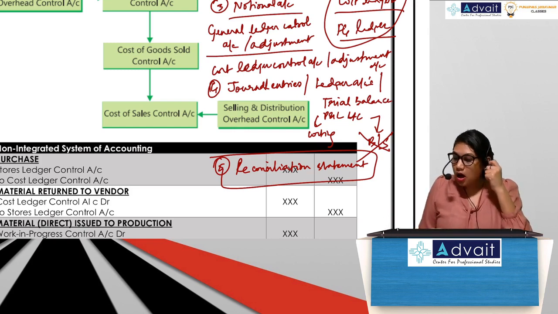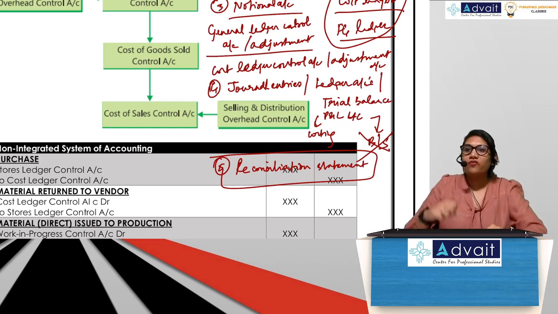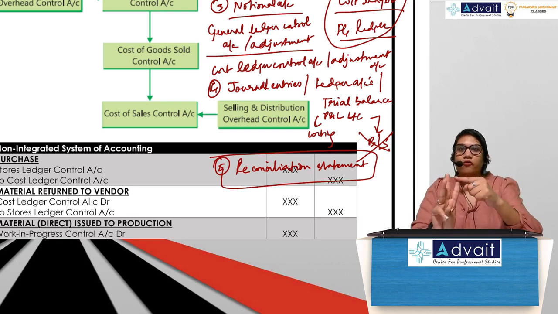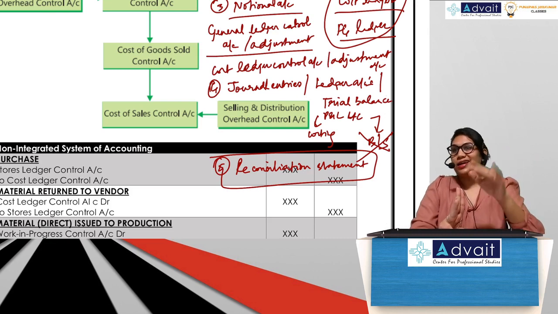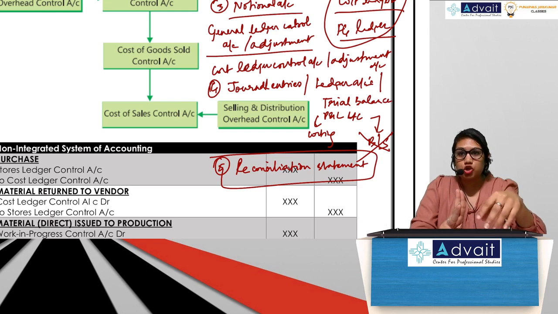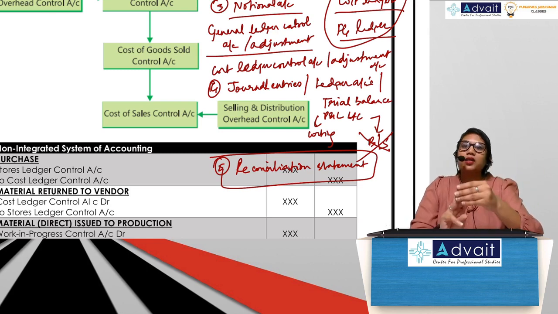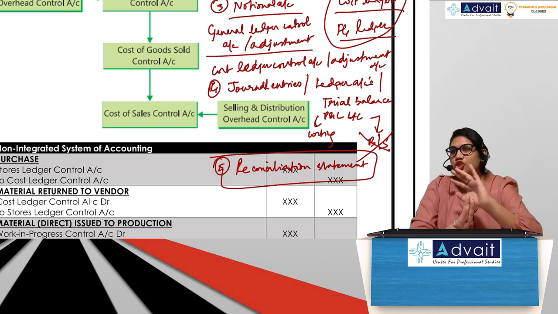So in this particular chapter, we have 3 kinds of problems. First problem is on non-integrated accounts. You will be asked to prepare ledger accounts or pass journal entries, whatever be the case, using non-integrated principles. Second, integrated accounts. You will be asked to solve problems on the principles of integrated accounting. And the third kind of problem is preparation of reconciliation statement.